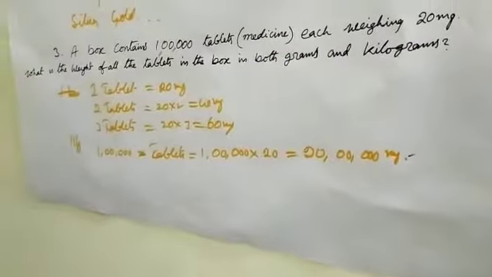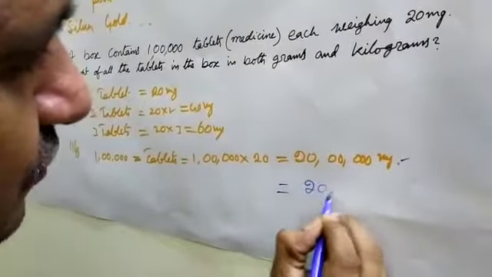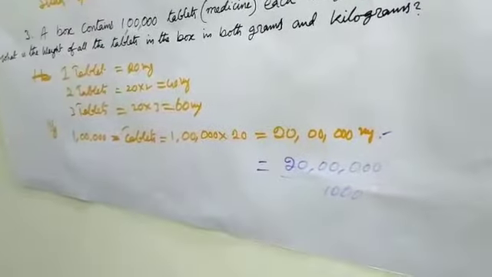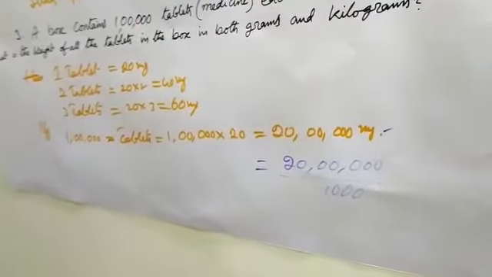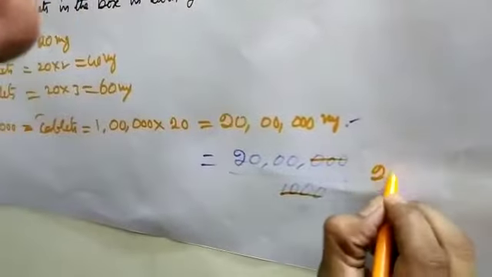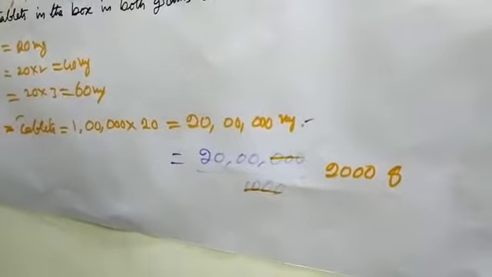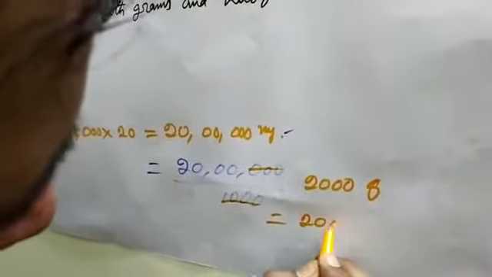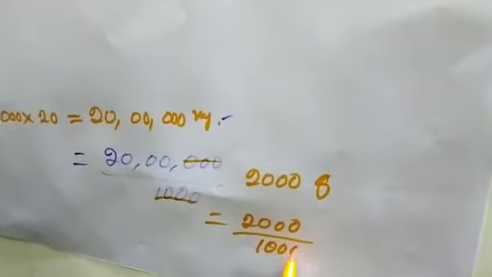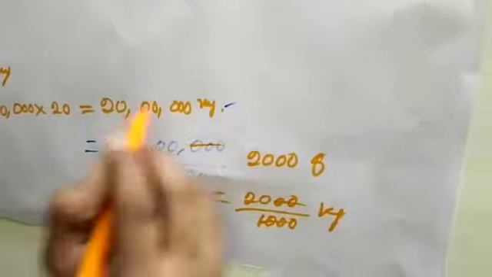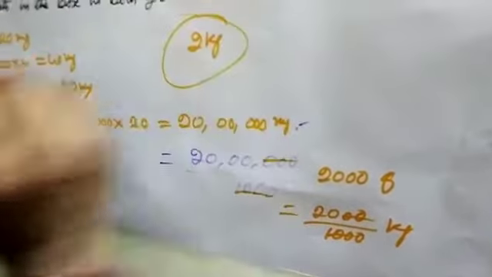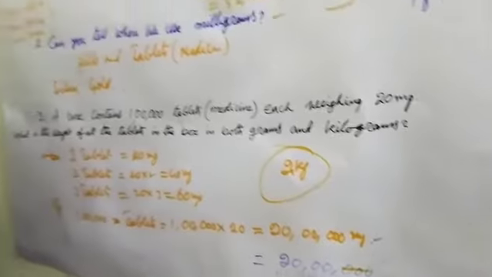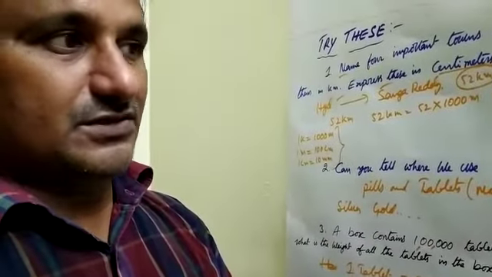In grams means divide by 1000. 20 lakhs by 1000 means 2000 grams. Therefore, convert grams into kilograms: 2000 divided by 1000, that means 2 kilograms. The weight of the tablets is 2 kg. Like this. The remaining part is next class.